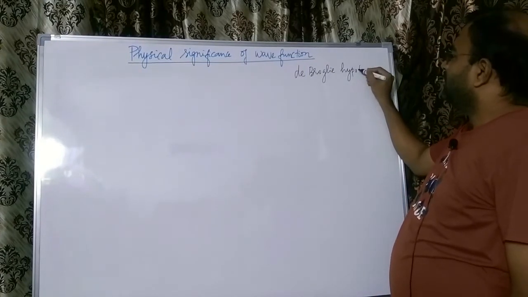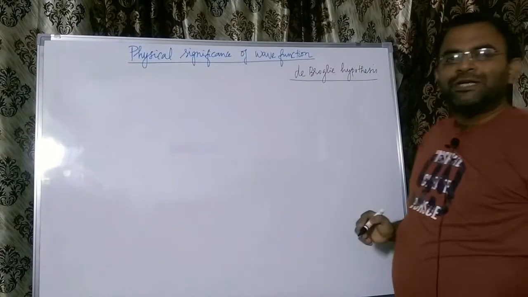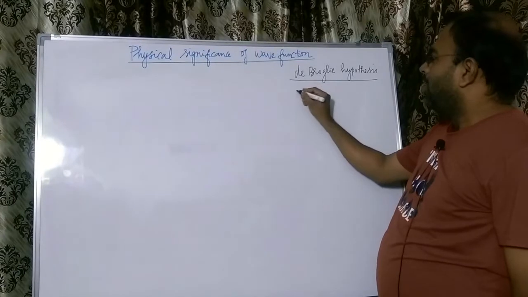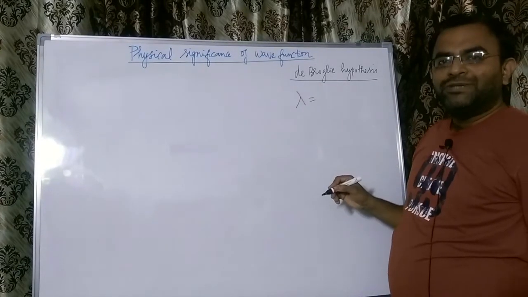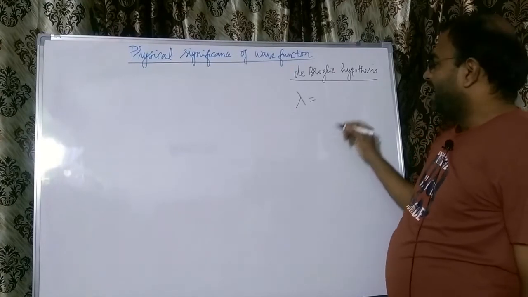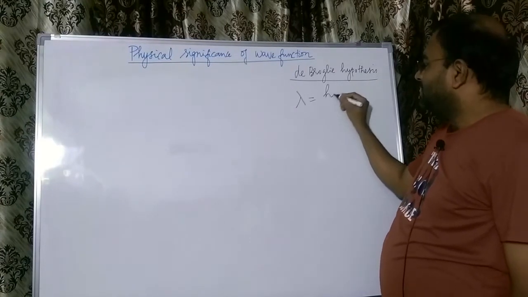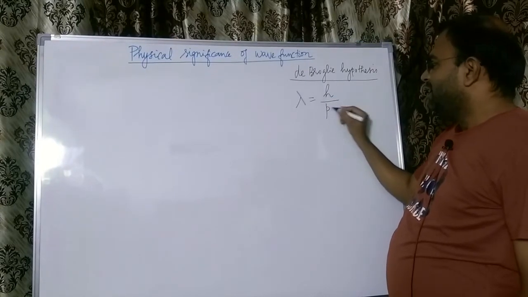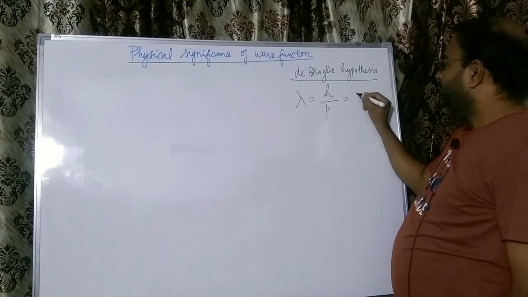The de Broglie hypothesis tells us that it is possible to associate a wave of wavelength lambda to any moving object in quantum mechanics via the expression lambda is equal to h over p, where p happens to be the momentum of the object.